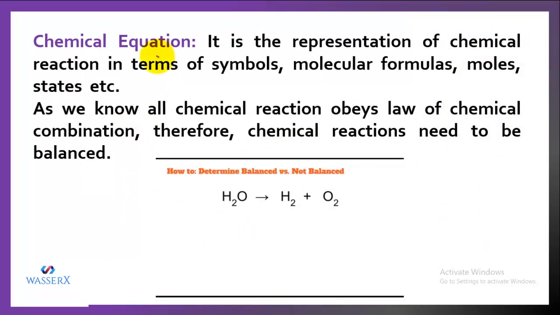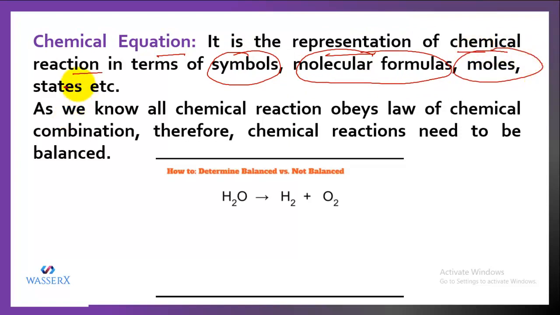Now we have chemical equation. What do you mean by chemical equation? See, chemical equation is actually a representation of a chemical reaction. So it is the correct method to write or explain the chemical reaction. And when we write the chemical equation, we make use of symbols, molecular formulas, moles, and states. That means the chemical equation is actually the complete information of a chemical reaction.